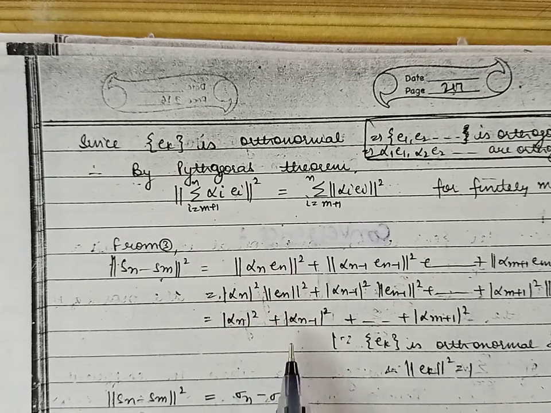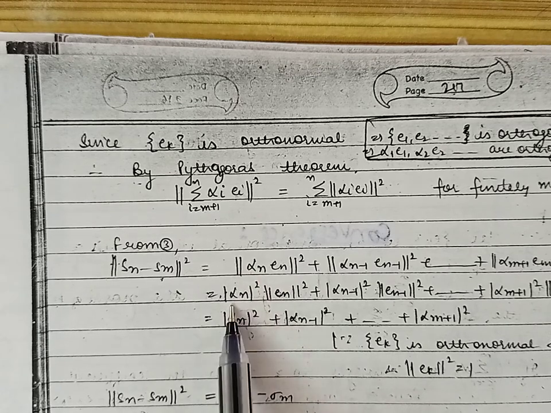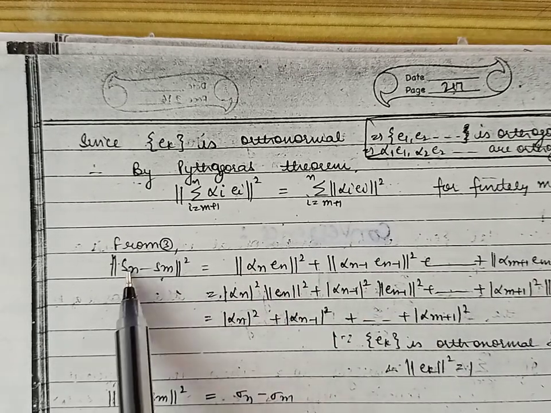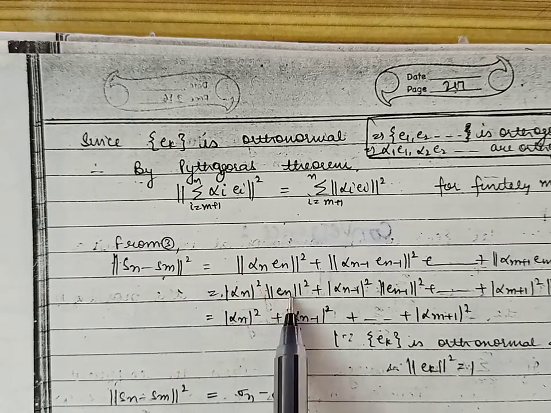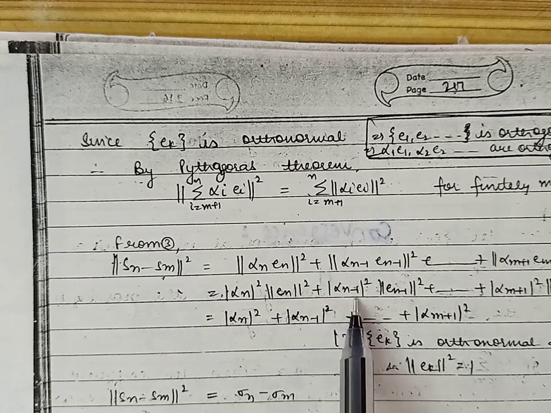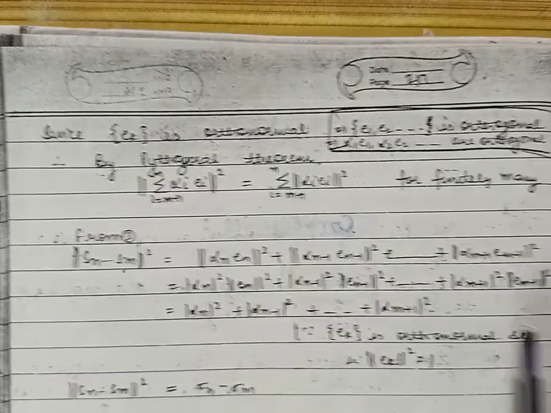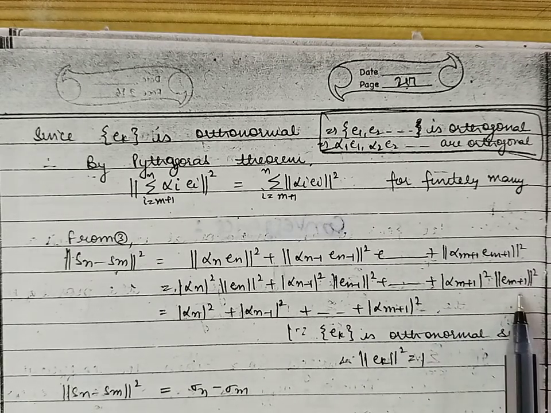Norm is absolutely homogeneous, so the norm of alpha_n e_n means |alpha_n| times the norm of e_n. So using this property in all the terms, we have the norm squared of S_n minus S_m equal to |alpha_n|^2 times the norm squared of e_n plus |alpha_{n-1}|^2 times the norm squared of e_{n-1} and so on. The last term is |alpha_{m+1}|^2 times the norm squared of e_{m+1}.